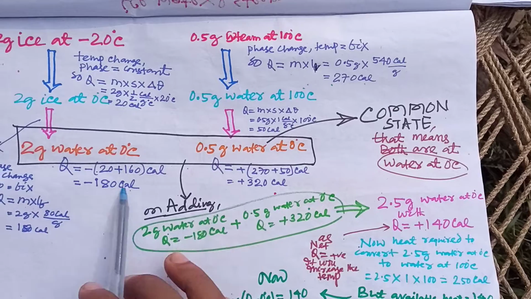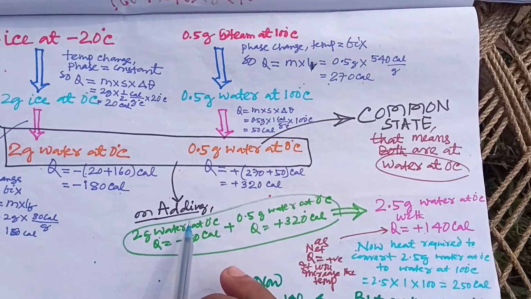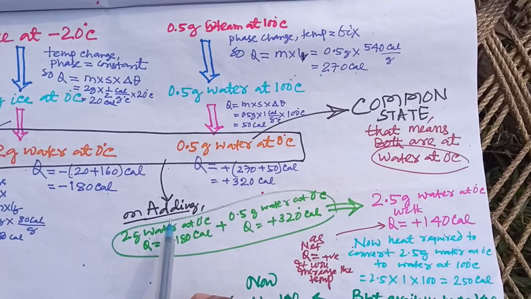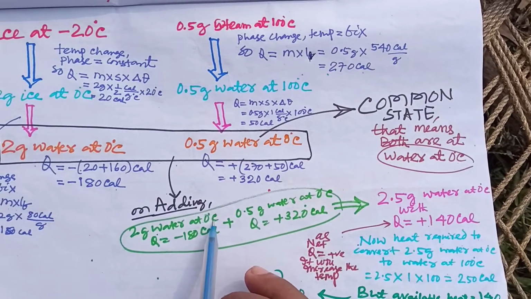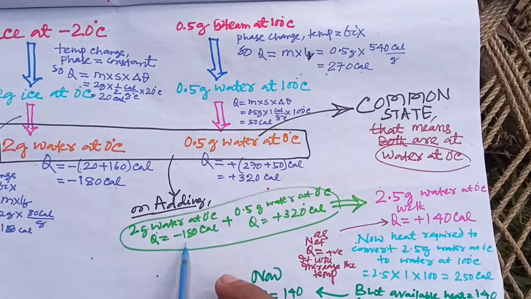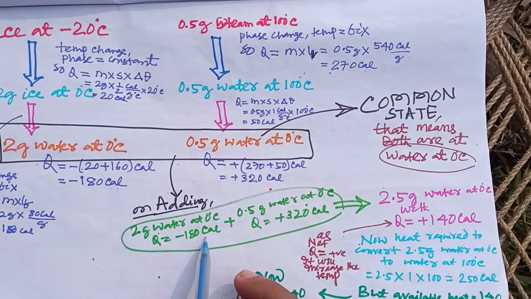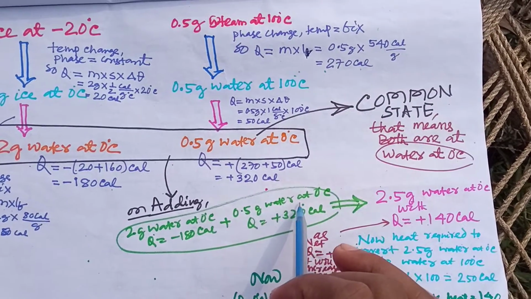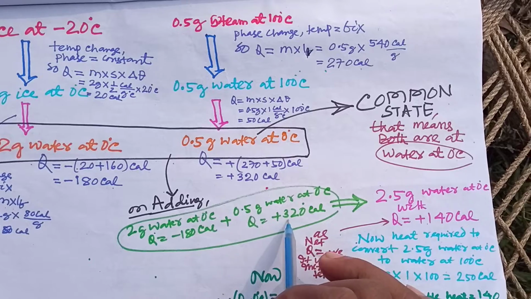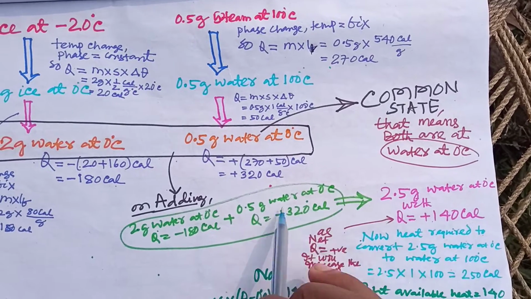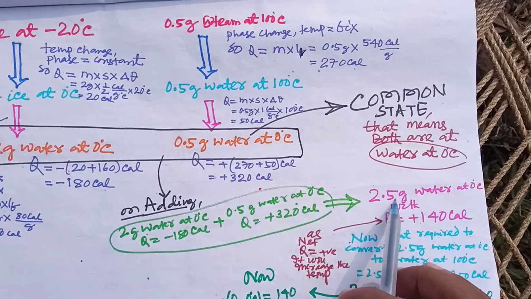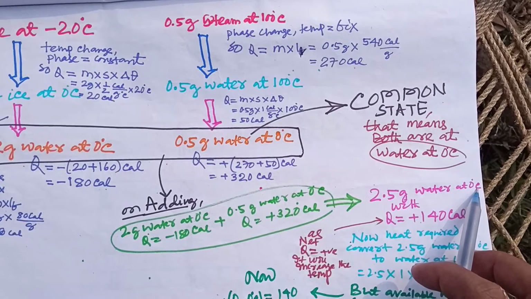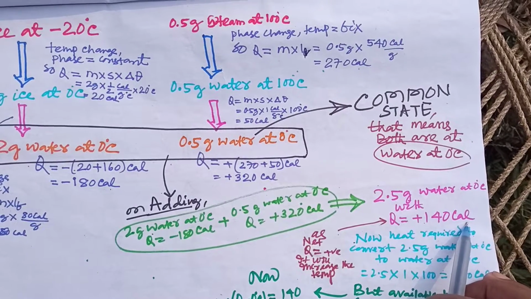So at the common state let's add them. On adding, 2 gram water at 0 degree centigrade, whose Q value is minus 180 calorie, and 0.5 gram water at 0 degree centigrade, whose Q value is plus 320 calorie, we will get 2.5 gram of water at 0 degree with Q positive 140.